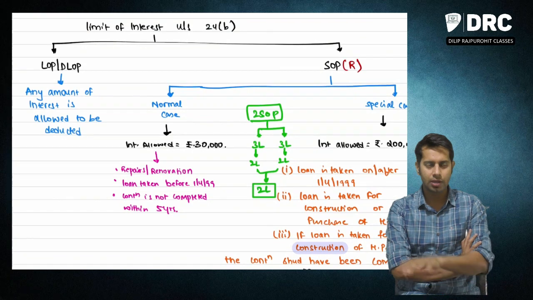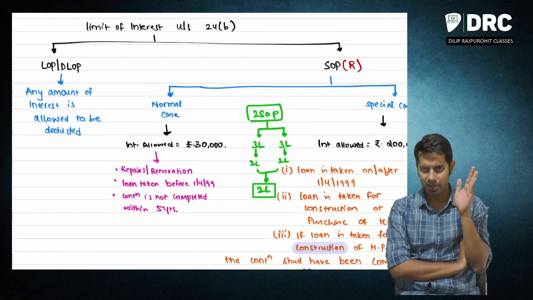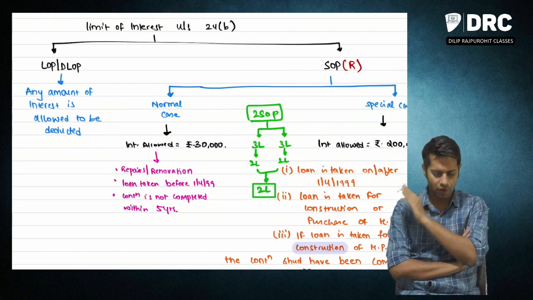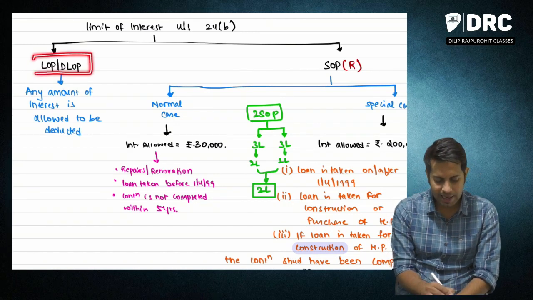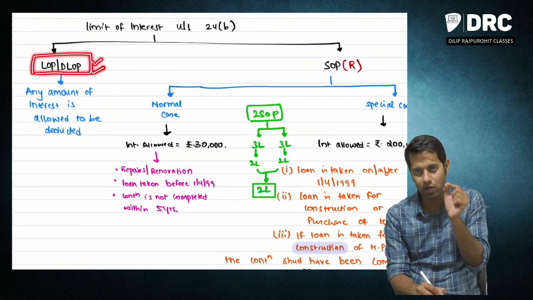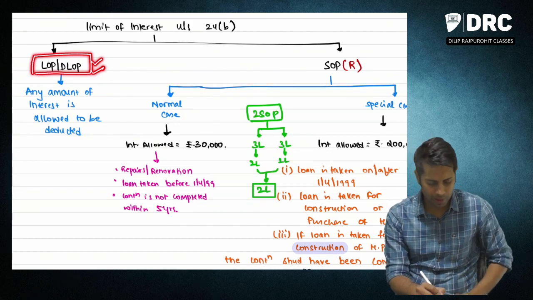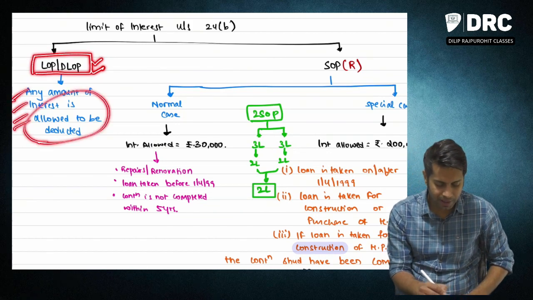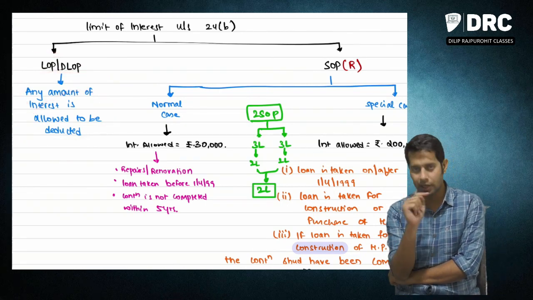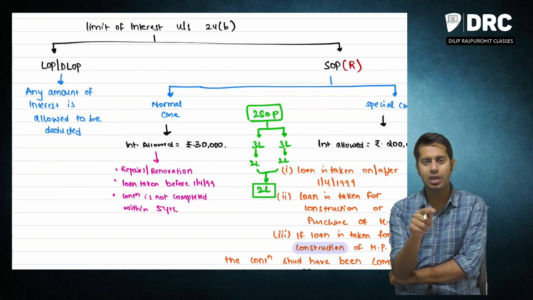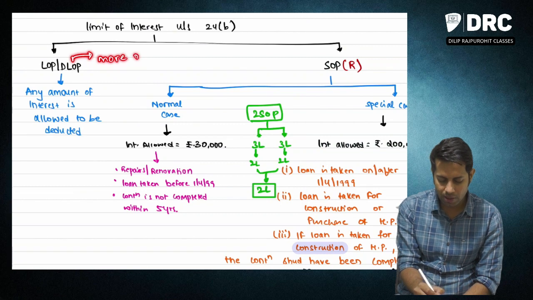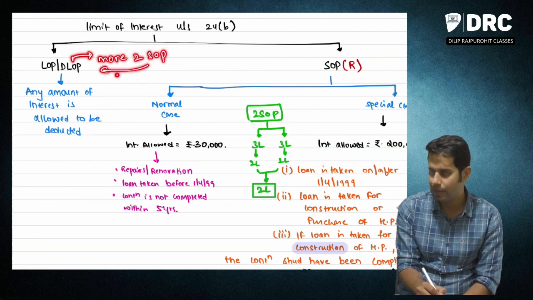As we know, there are two types of house property. House properties are divided into two categories for income tax purposes: let out and self-occupied. So if your property is a let out property or deemed to be let out property, then any amount of interest paid is allowed as deduction. So what is this deemed to be let out property? More than two SOPs which you have, that is called deemed to be let out property.